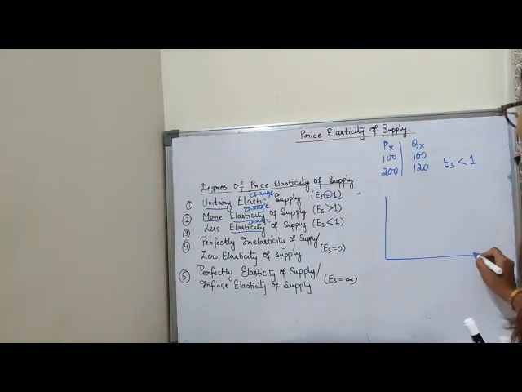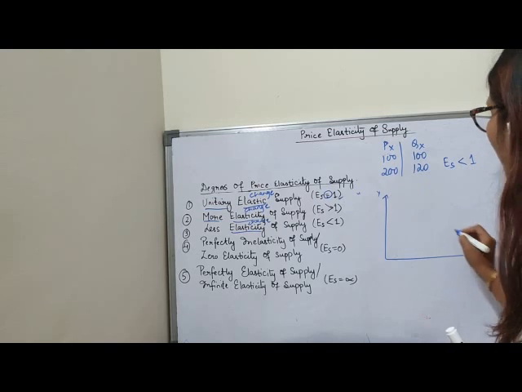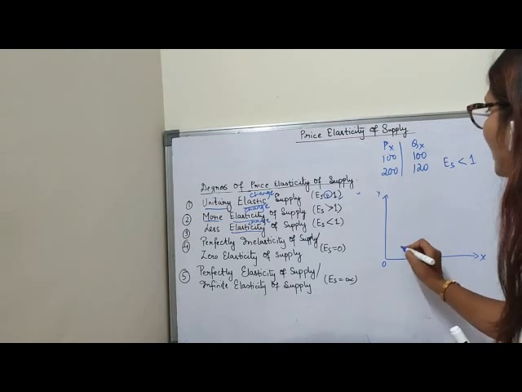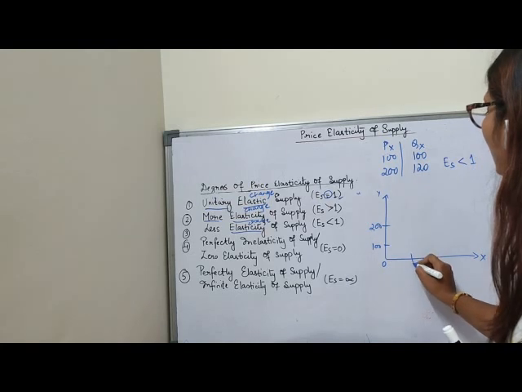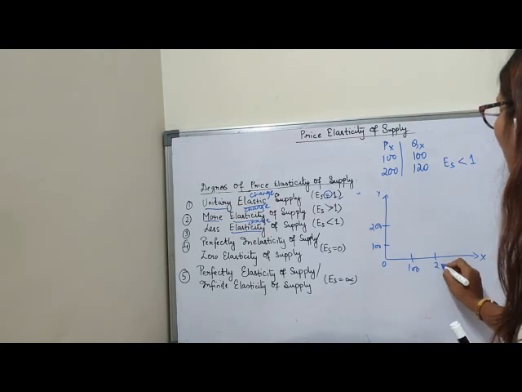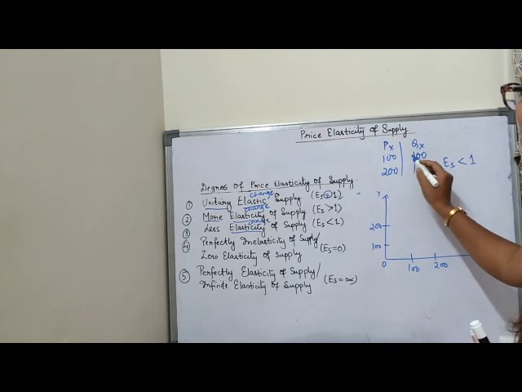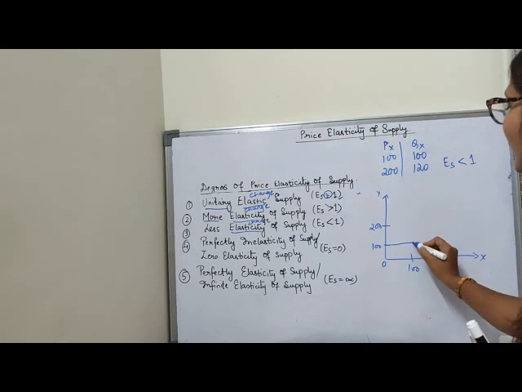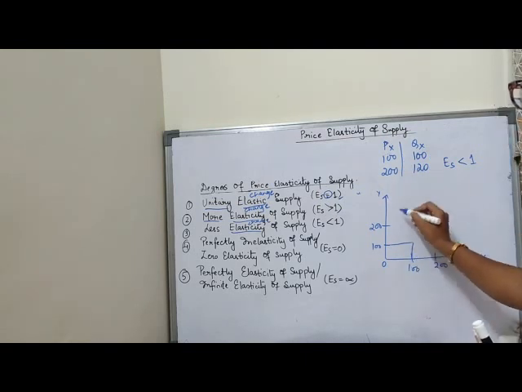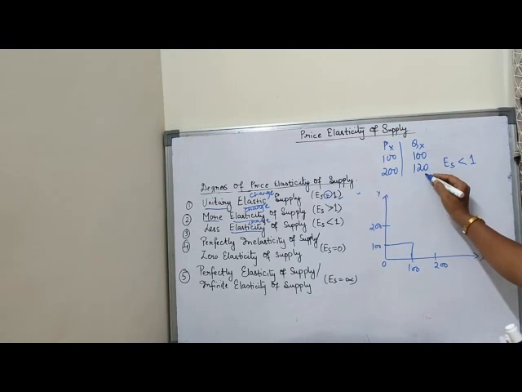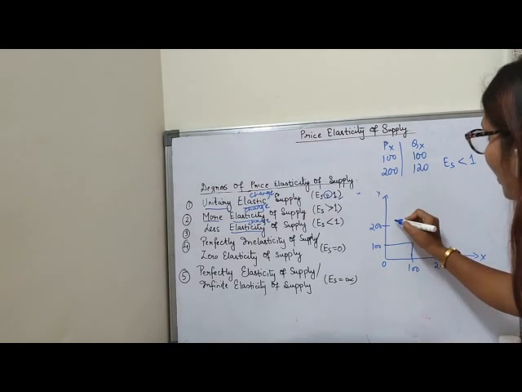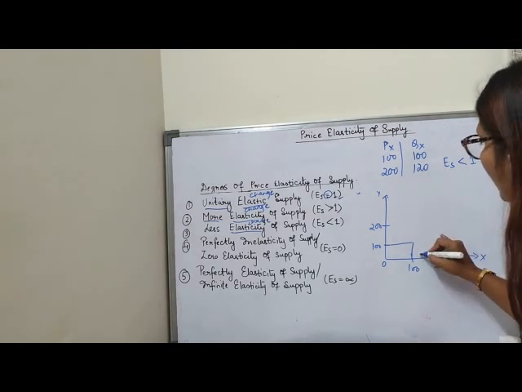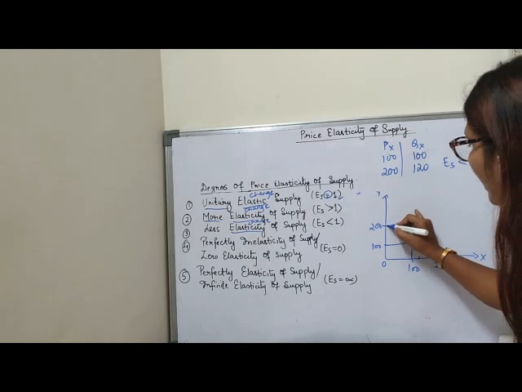Draw the diagram here and plot it. Y, x-axis, origin. This is 100, this is 200. 100, 200. Now when price was 100, quantity supplied was 100. Clear? Now when price was 200, my quantity supplied only was 120. That means my supply is less than the price. So when price was 200, my quantity supplied was 120. So here I can take it.